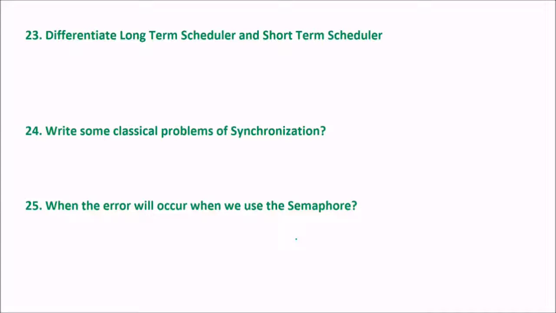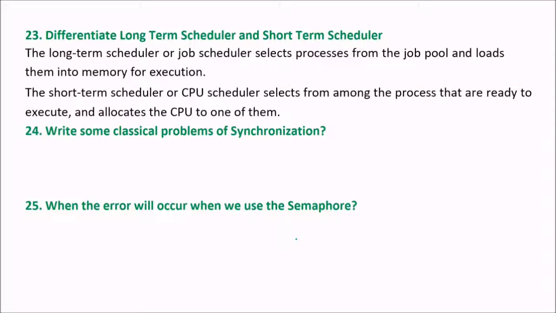Now differentiate the long-term scheduler and the short-term scheduler, LTS and STS. The long-term scheduler is also known as a job scheduler. The short-term scheduler is also known as a CPU scheduler. The long-term scheduler, or job scheduler, selects a process from the job pool and loads it into memory for execution, for the short-term scheduler to actually work on it. The short-term scheduler, or CPU scheduler, selects a process among the various processes that are ready to be executed and are expressing their will to go into the processor. So it allocates the CPU to one of them.